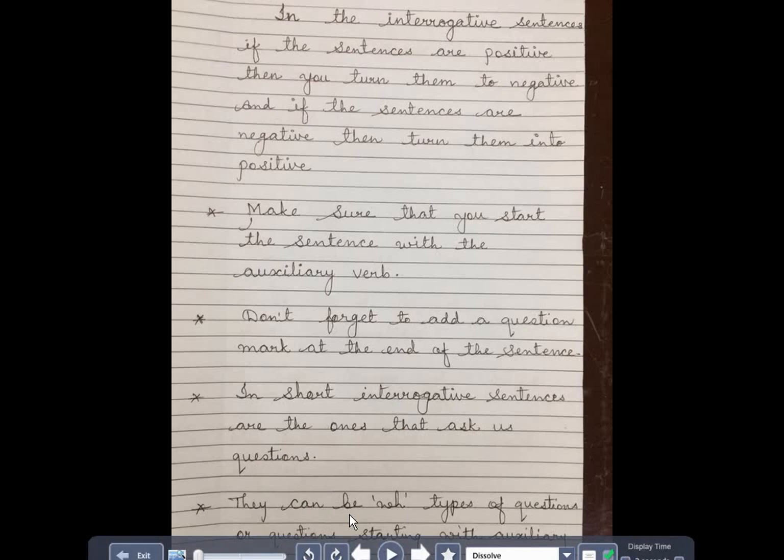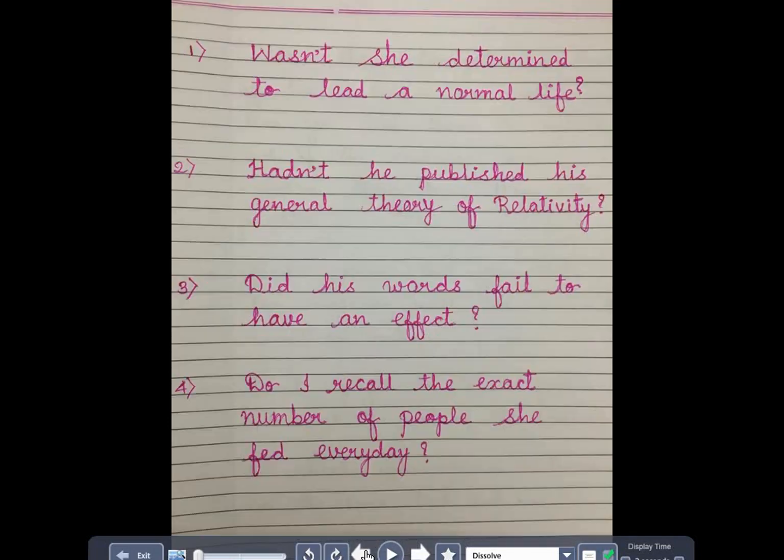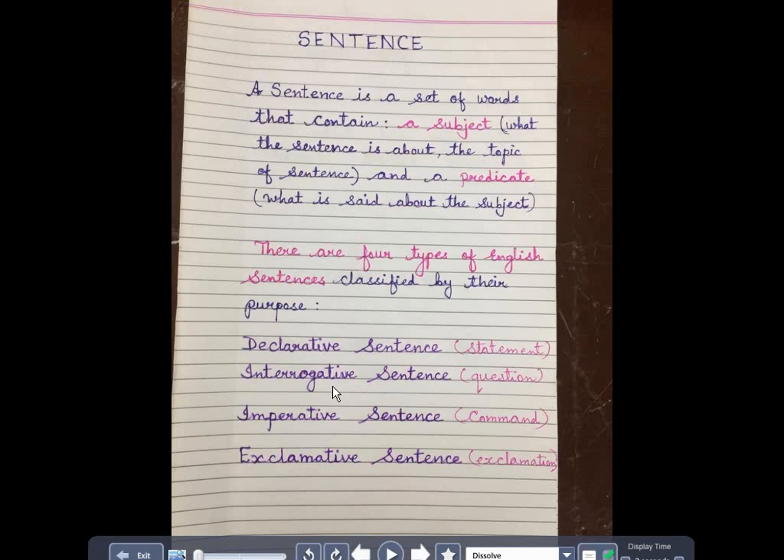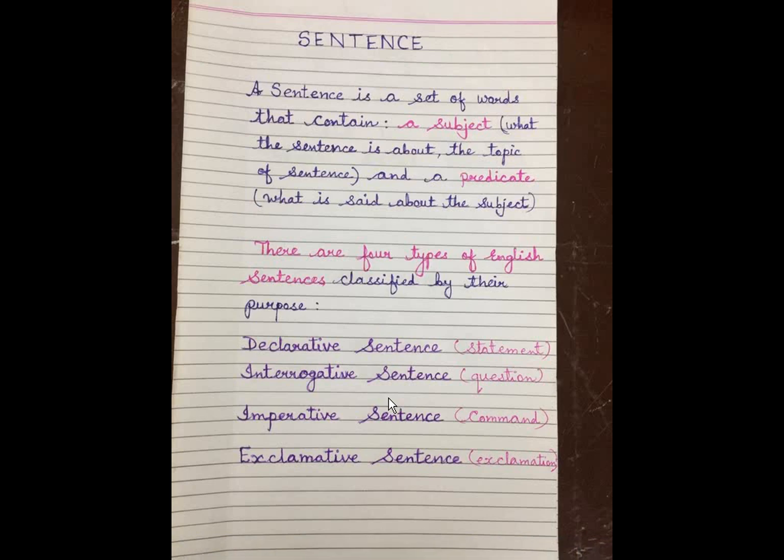They can be WH type of questions or the questions starting with auxiliary verbs. So, let's go back to what we were studying. Now, I told you about the sentences. Bring your water bottles as you come to the library. After that, I don't want anybody moving out from there.